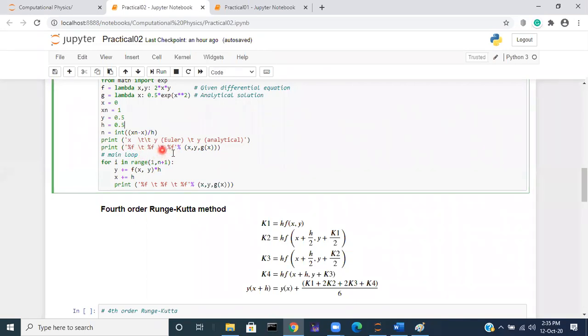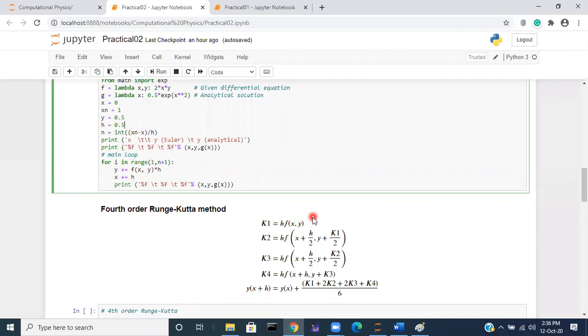So what is the first floating point number? The first floating point number is the initial value of x, which is 0. And what is y? The first value of y is 0.5. Then g of x, the analytical solution, is the value of this function at x equal to 0.